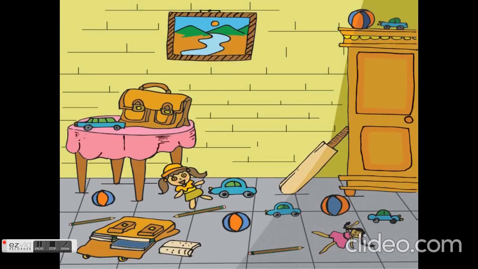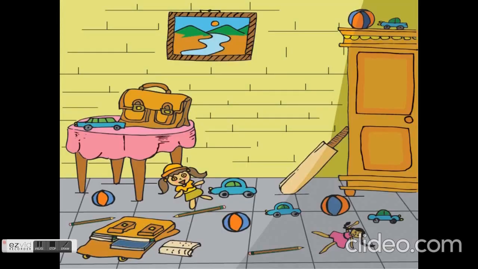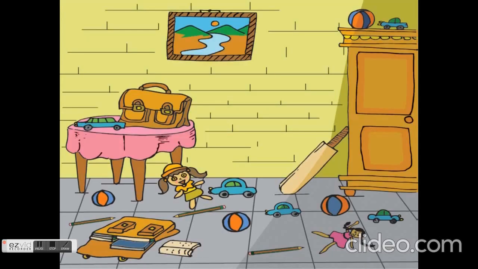Let's see how many pencils are there. 1, 2, 3. How many pencils are there? 3 pencils. The next is a car. Let's see how many cars are there. 1 car, 2, 3, and 4. How many cars are there? 4 cars are there.